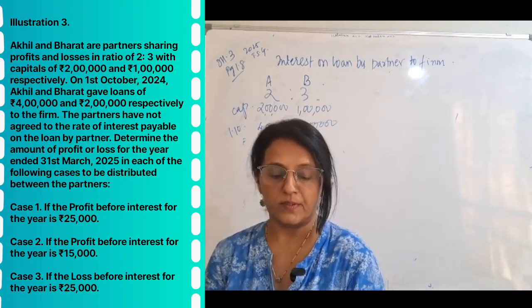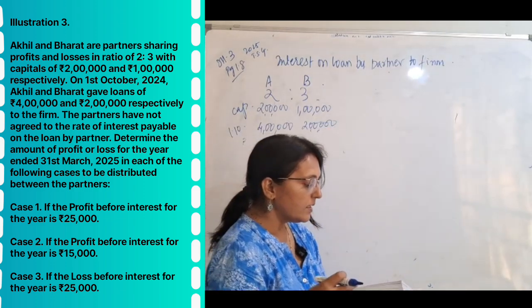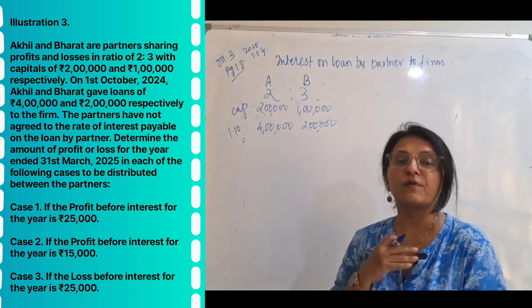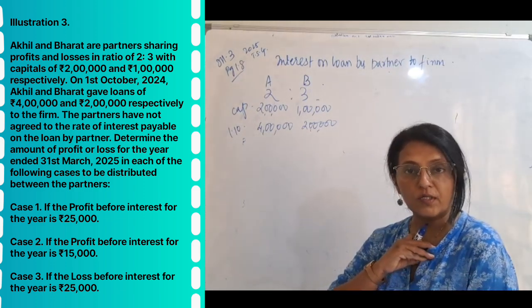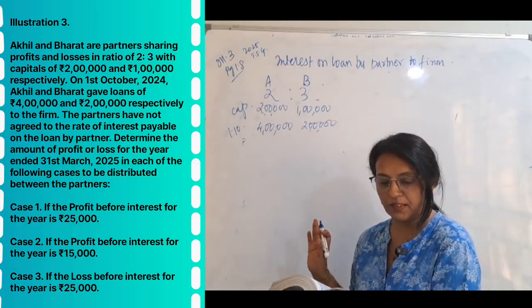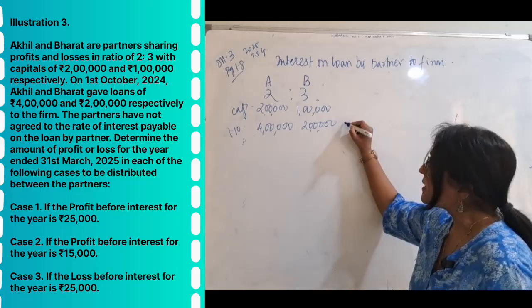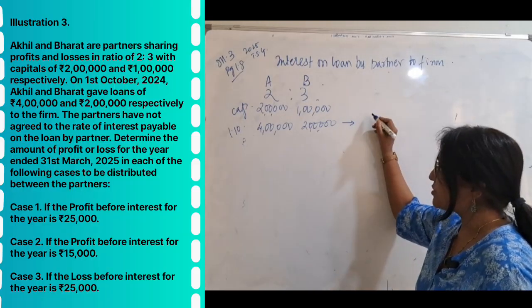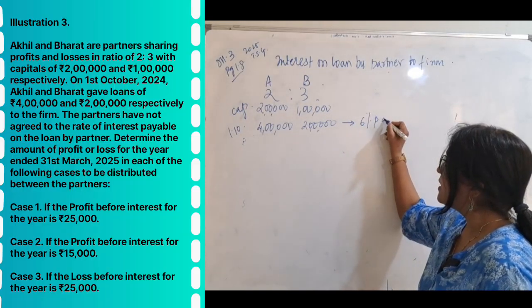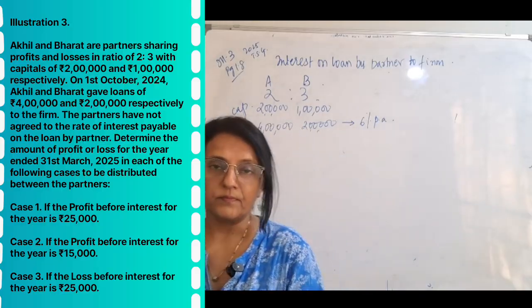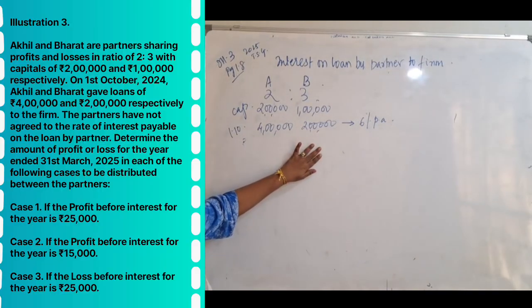On 1st of October, it is clearly stated the partners have not agreed to the rate of interest payable. Determine the profit and loss. There are 3 cases given here. If there is no deed, not mentioned in the deed, it is 6% per annum we will be giving. Okay, now this is the case.